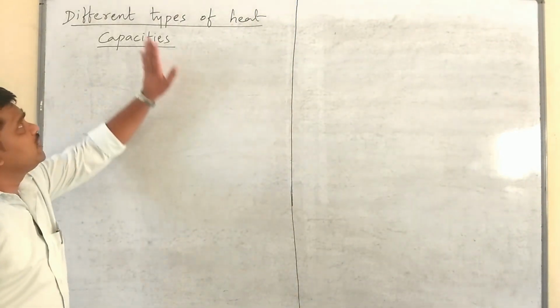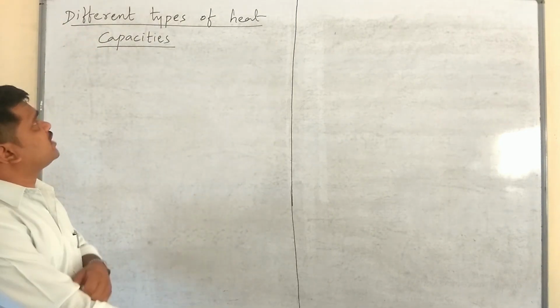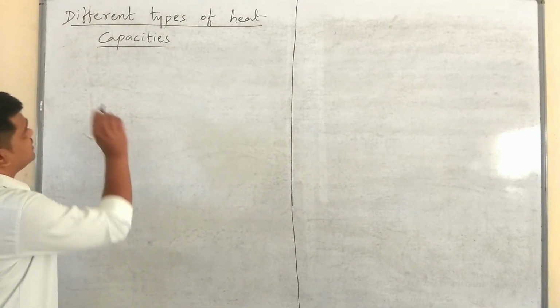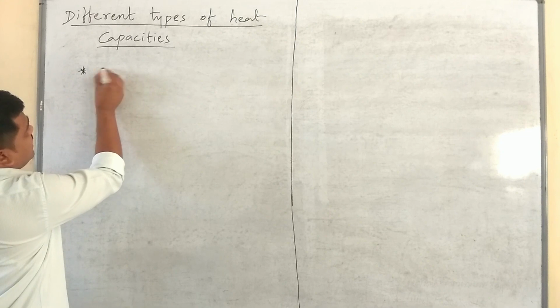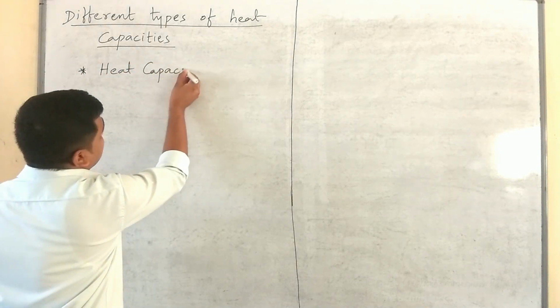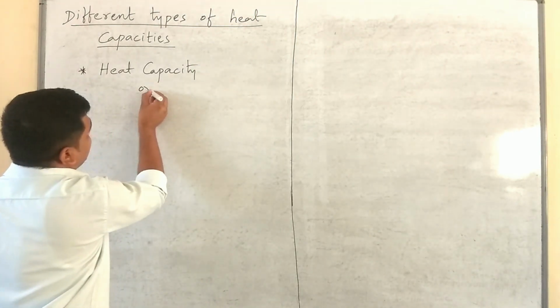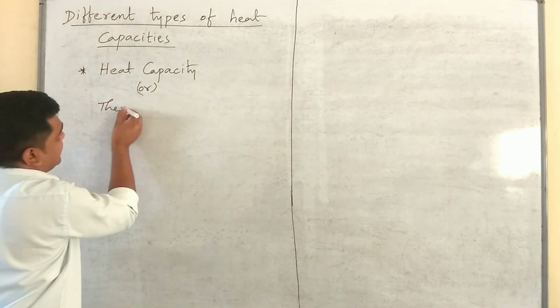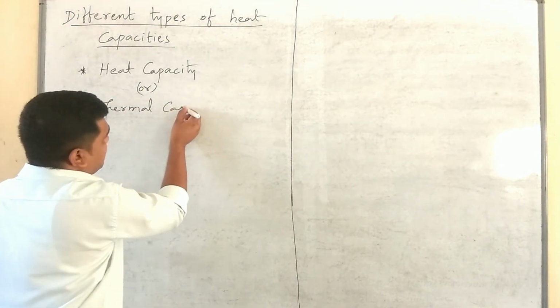First of all, if we come across different types of heat capacities, the first thing which comes to our mind is heat capacity, or simply thermal capacity.